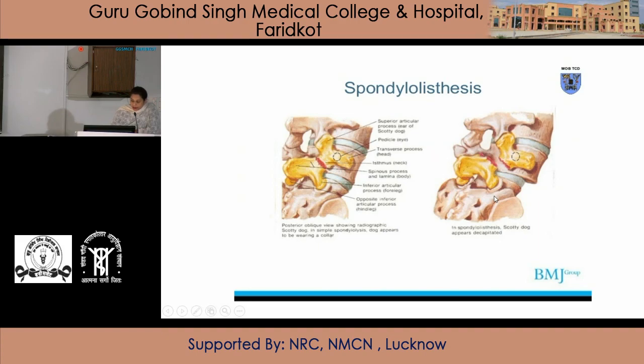But when there is an ossification anomaly, the inferior articular process, lamina and spine of the L5 vertebra remain separate, leaving a gap behind. The L5 vertebra may move forward over the sacrum, causing spondylolisthesis. This spondylolisthesis may cause